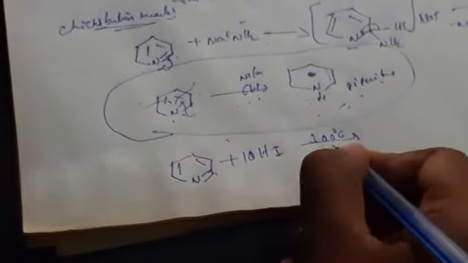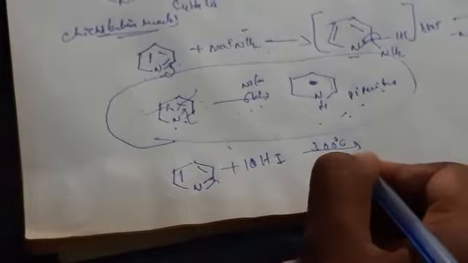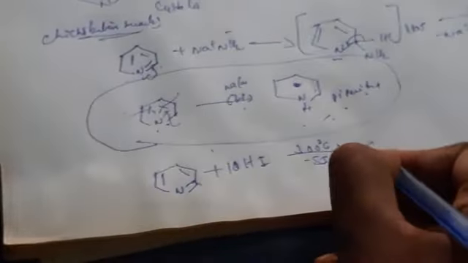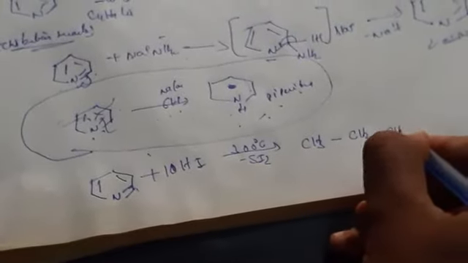pyridine you are going to take, and when you are treating with HI molecule, 10 moles of HI in the presence of 300 degrees centigrade, means there will be loss of 5I2 molecule, means 10 I will be lost. So there will be forming of pentane. Plus NH3 molecule will be lost.